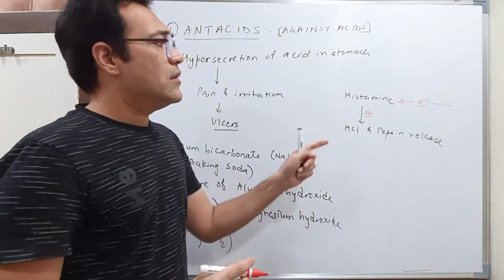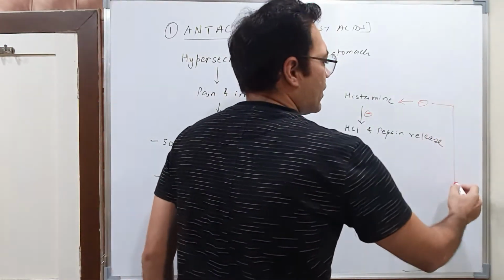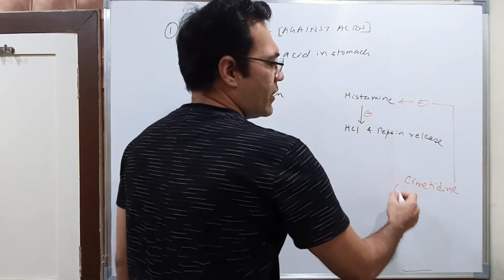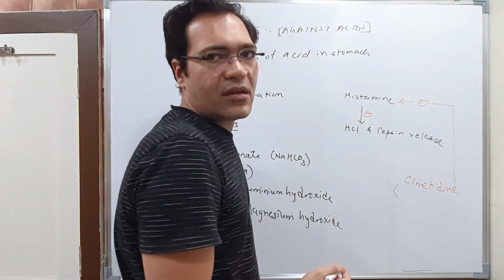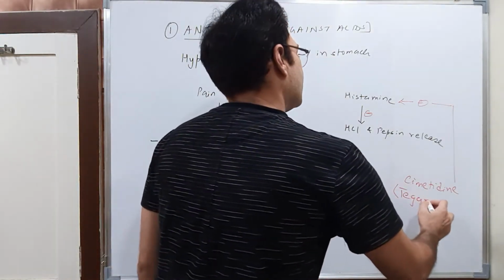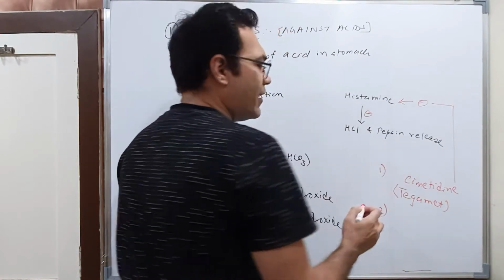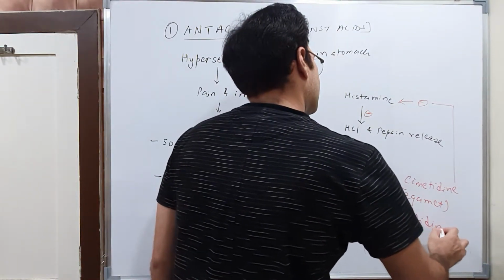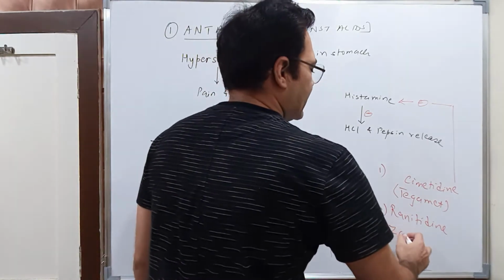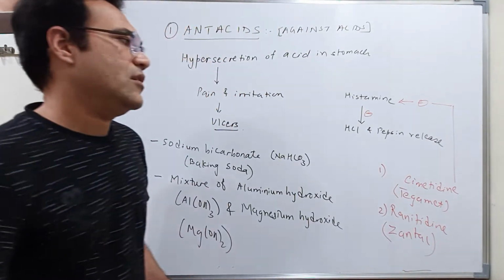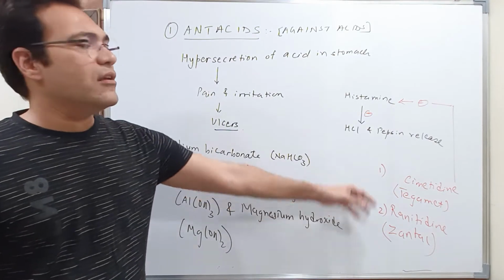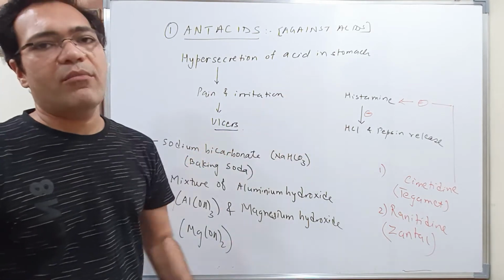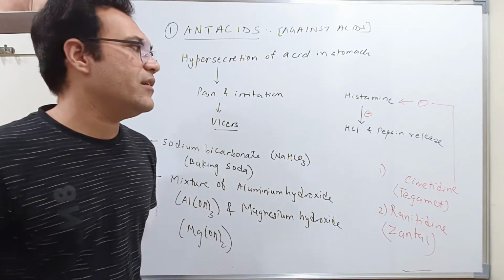Now students, the drugs which block histamine are cimetidine, which is available in the market in the name of Tagamet, and the second drug, ranitidine, which is available by the name of Zentec in the market. So drugs like cimetidine and ranitidine will block the histamine, and as a result, this histamine will not be able to cause the release of HCl and pepsin.